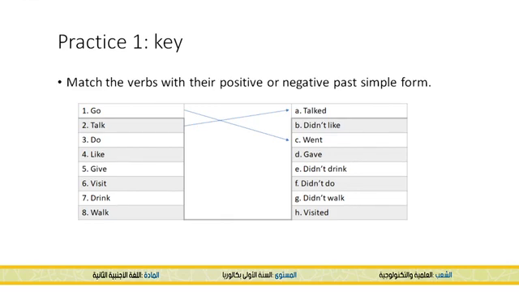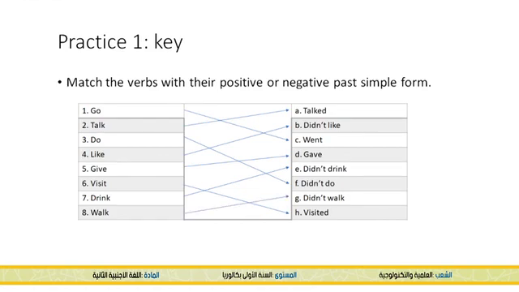Okay, so for do, we have didn't do. For like, we have didn't like. For give, we have gave. For visit, we have visited. For drink, we have didn't drink. And for walk, we have didn't walk.